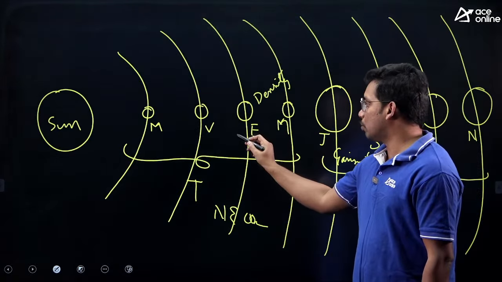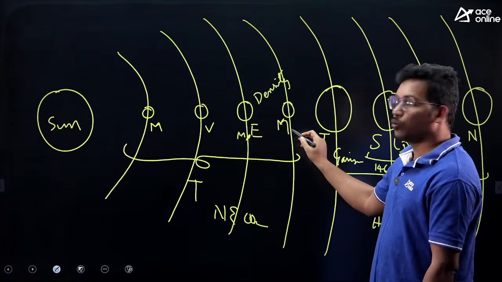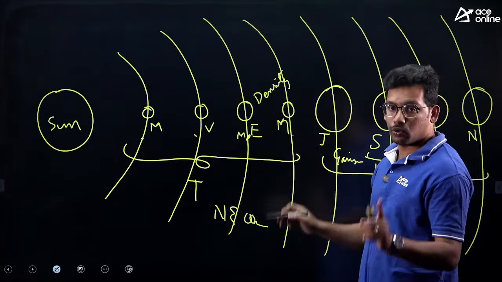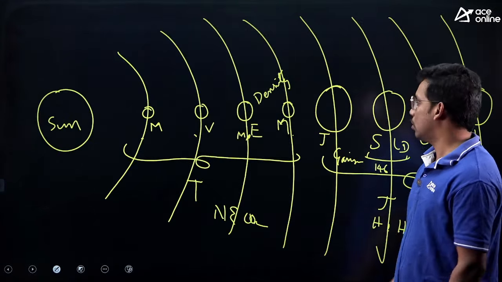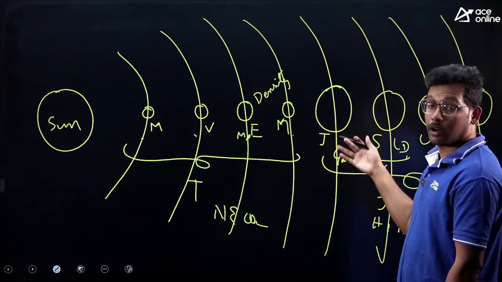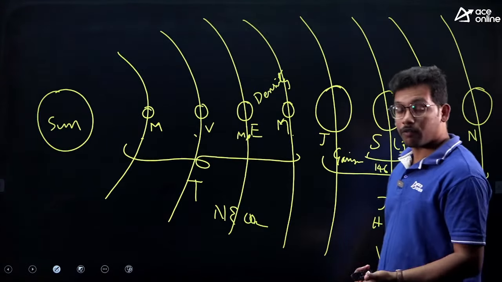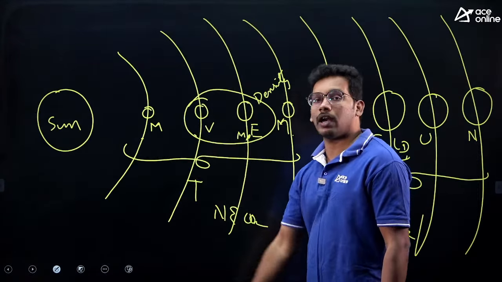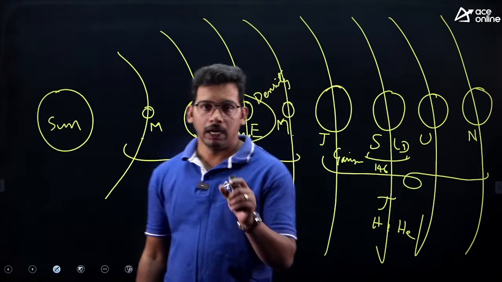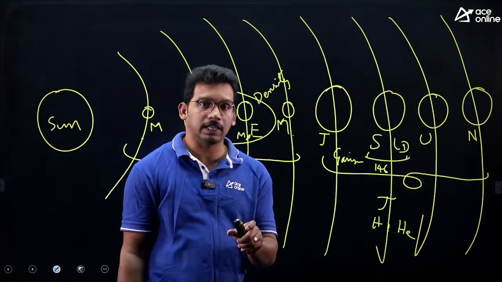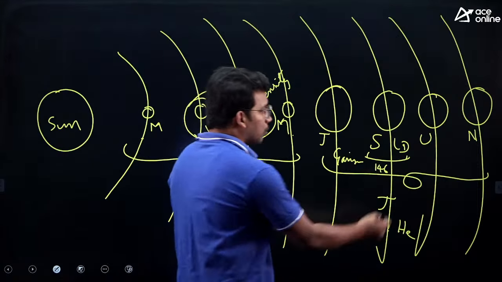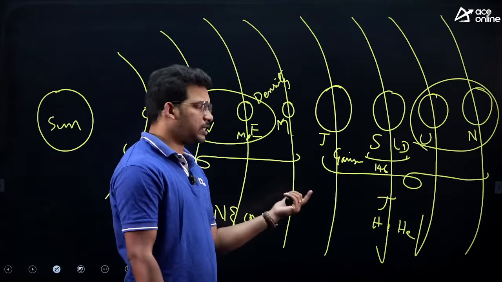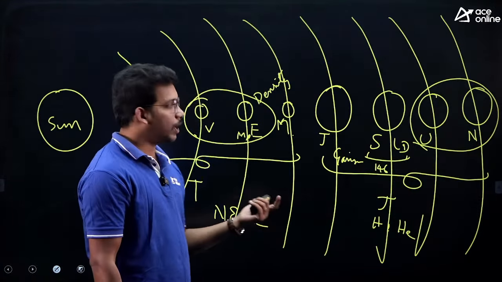And Earth has only one moon, right. Mars has 2 moons. Mercury and Venus does not have any moon. Mars has 2 moons, Phobos and Deimos. Okay. Jupiter have around 90 moons, Saturn 146 moons. Okay. And Venus and Earth are called as a twin planets because of their size and mass. Also Uranus and Neptune are called as a twin planets because of the same size and mass, right.